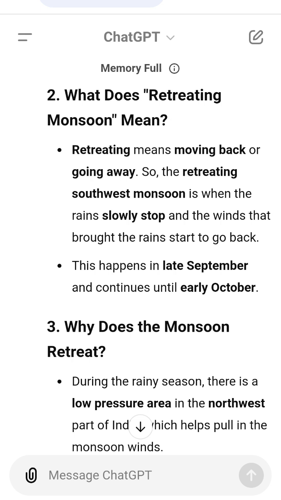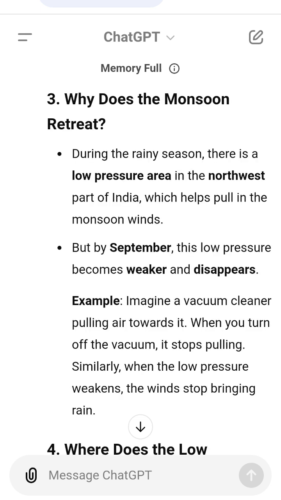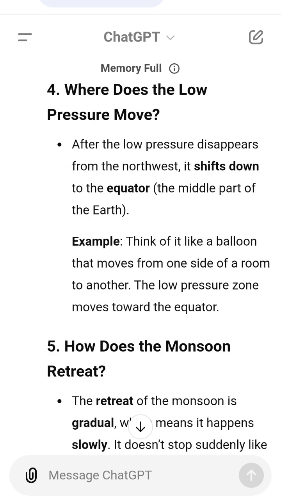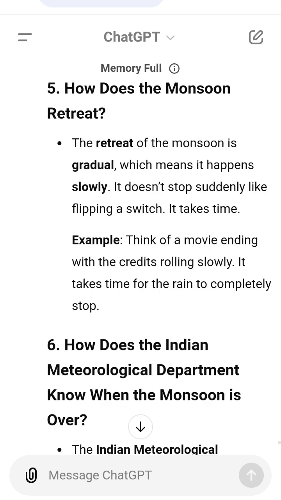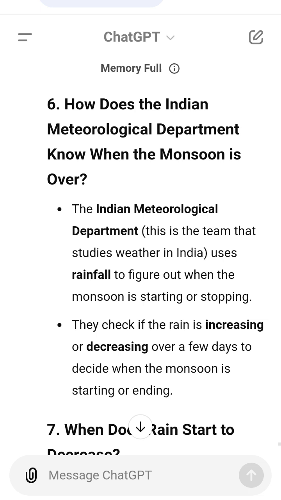10. How does the retreat happen? The monsoon retreats from north to south, meaning it leaves northern India first and then moves away from southern India later. The rains that were brought by the southwest monsoon stop and cold, dry winds from the north begin to take over.